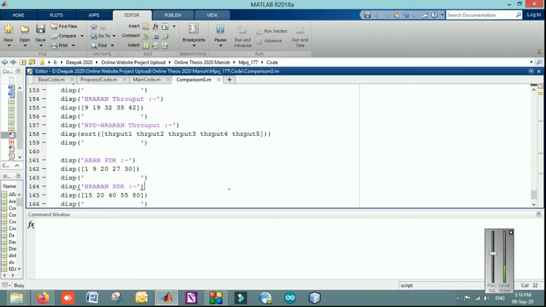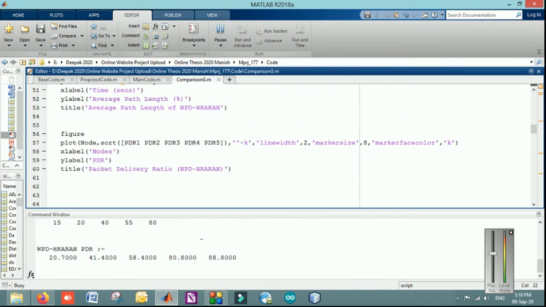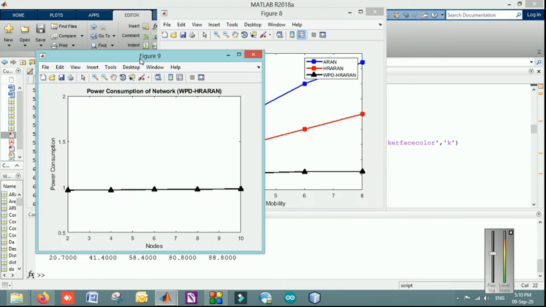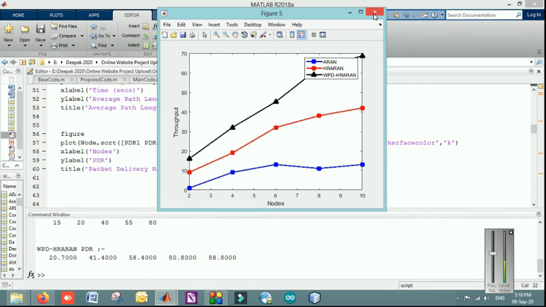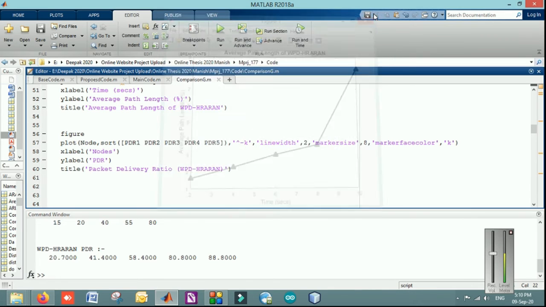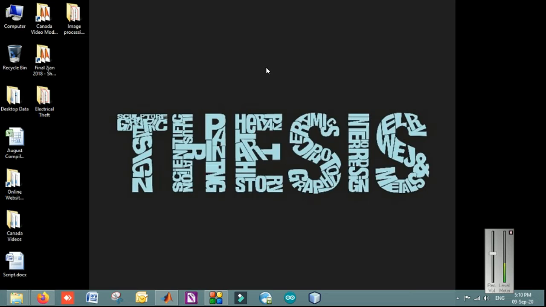So we have done the comparison for 4 different algorithms. For the power consumption, RRN, WDP is the proposed one. Our technique is giving better results in terms of throughput, packet delivery ratio and many other factors that we have used for quality of service. So this is how we can present our system for routing protocols with calculating a number of factors.